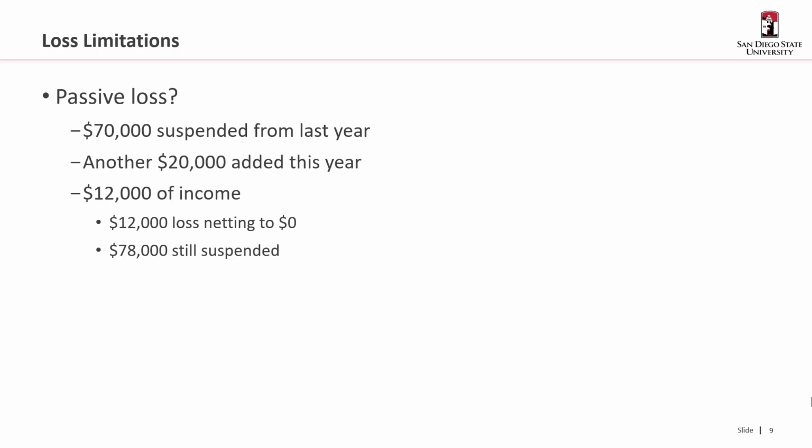Now we get to the passive loss limitation. So notice we had 70,000 suspended from last year. We've got another 20,000 we add this year, no passive income, except for the 12,000 of income that we generated from BG. Well, the 12,000 of income we're going to offset with a 12,000 suspended loss, and technically it's FIFO basis, but neither here nor there. So we net to 0, but that would leave us with 78,000 still suspended under the passive loss limitation rules.